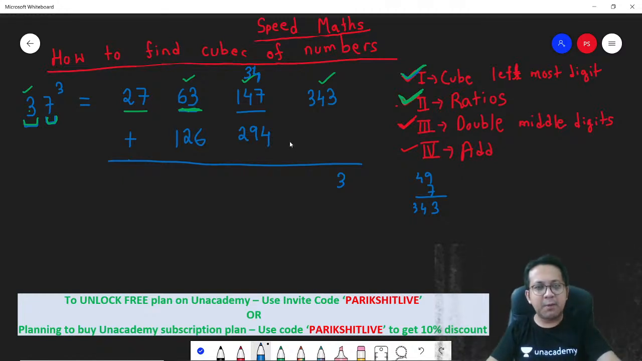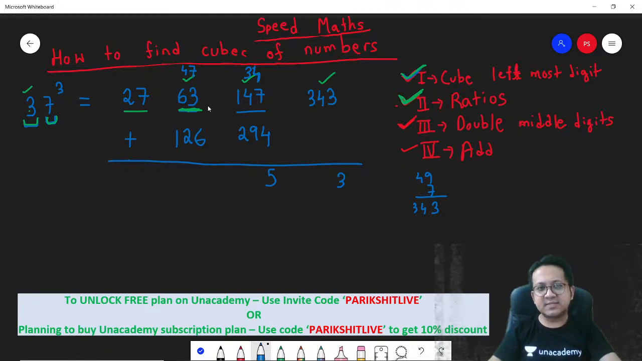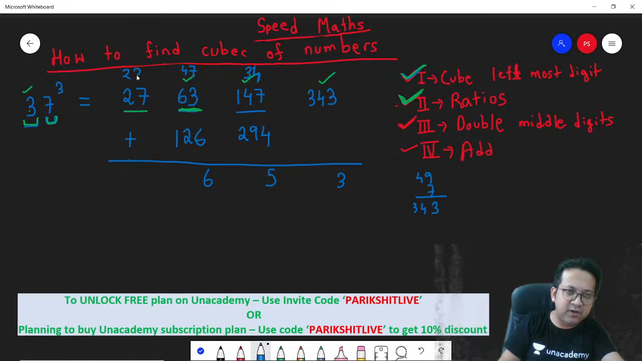So how much are you getting? Please add them up. 34 plus 147 plus 294 comes out to be 475. Carryover 47. Fine. 63 plus 47 is 110. 110 plus 126 is 236. Carryover 23. So 23 plus 27 makes it 50, and that's your answer.